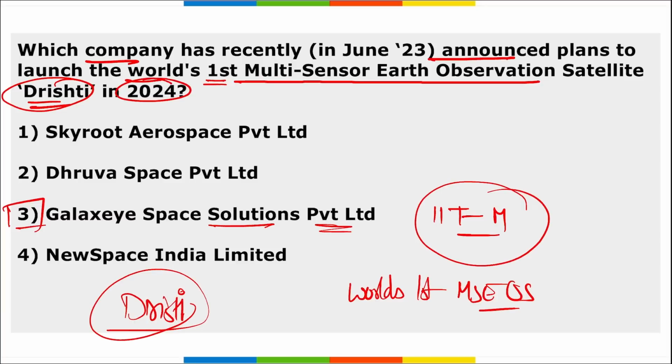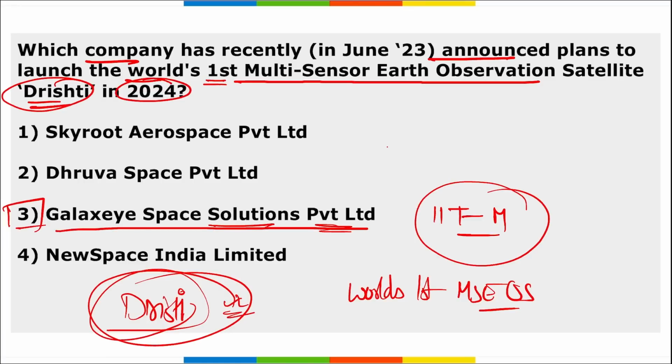This is basically a visible spectrum camera that will be capable of capturing multiple images simultaneously. Remember, this Drishti mission is the first satellite in 2024, and the startup is going to launch it. It will be India's first and the world's highest resolution multi-sensor imaging satellite, launched by Galaxy Space Solutions Private Limited, and it was developed with IIT Madras.